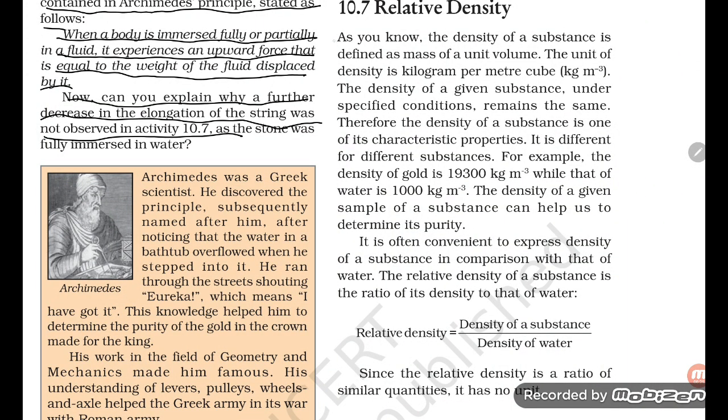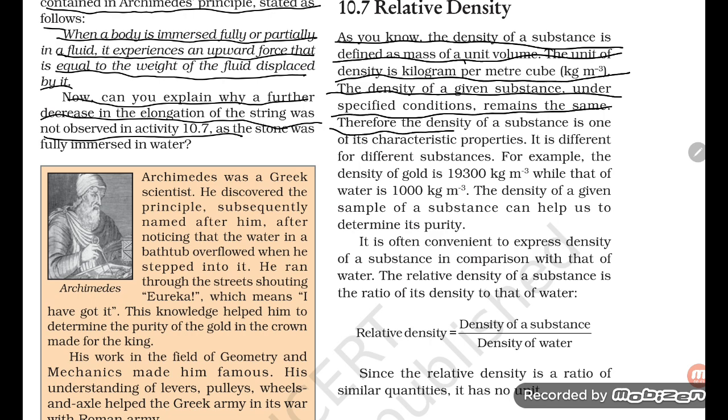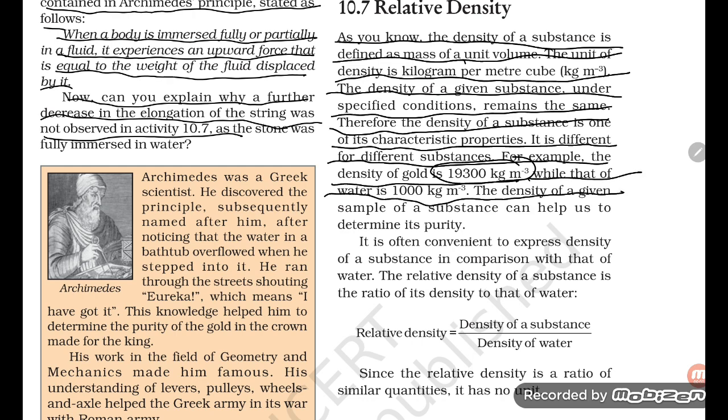Relative density. As you know, the density of a substance is defined as the mass of a unit volume. The unit of density is kilogram per meter cube. The density of a given substance under specified conditions remains the same. Therefore, the density of a substance is one of its characteristic properties. It is different for different substances. For example, the density of gold is 19300 kg per meter cube, while that of water is 1000 kg per meter cube. The density of a given sample of a substance can help us to determine its purity.